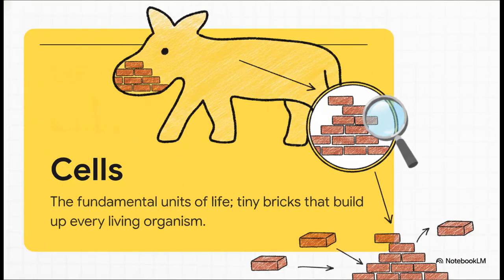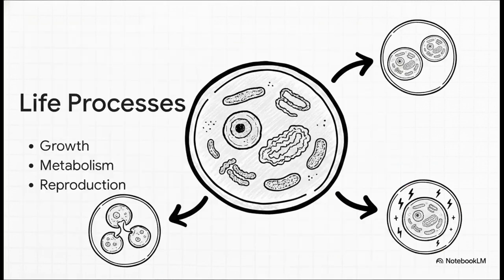By definition, cells are the fundamental units of life. Think of them like tiny microscopic bricks. If we visually bridge the gap from the macro structure of a living organism down to the micro level, you'd see these individual cellular bricks perfectly stacked together. They physically build up the structure of literally every living thing. But actually, unlike real clay bricks, these cellular building blocks are very much alive.